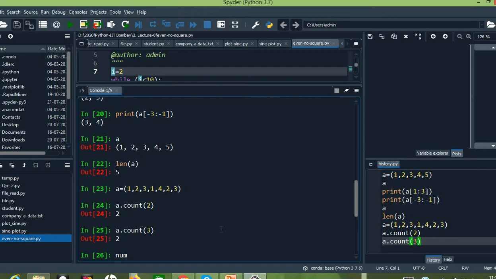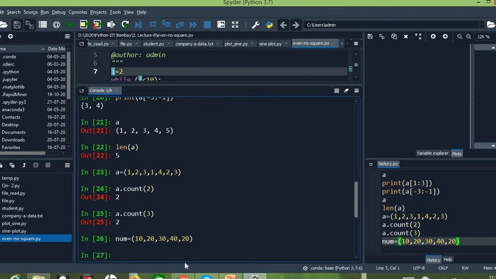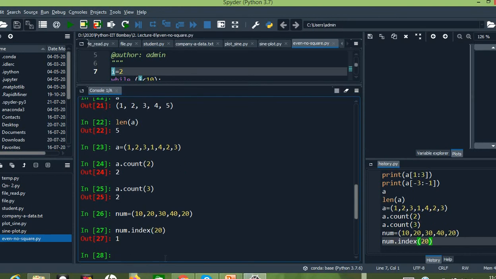So let me take num equals 10, 20, 30, 40. Let me take 2 times 20. Here, num.index of 20, so I need the index position of element 20. The index position of element 20 is 1. Remember, the element 20 has appeared twice in the tuple, but the result we have obtained is the first occurrence of that particular element.